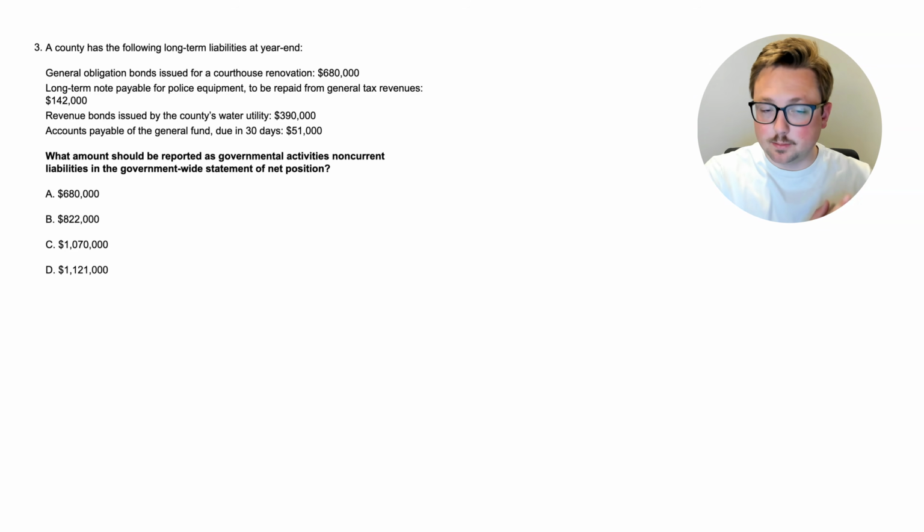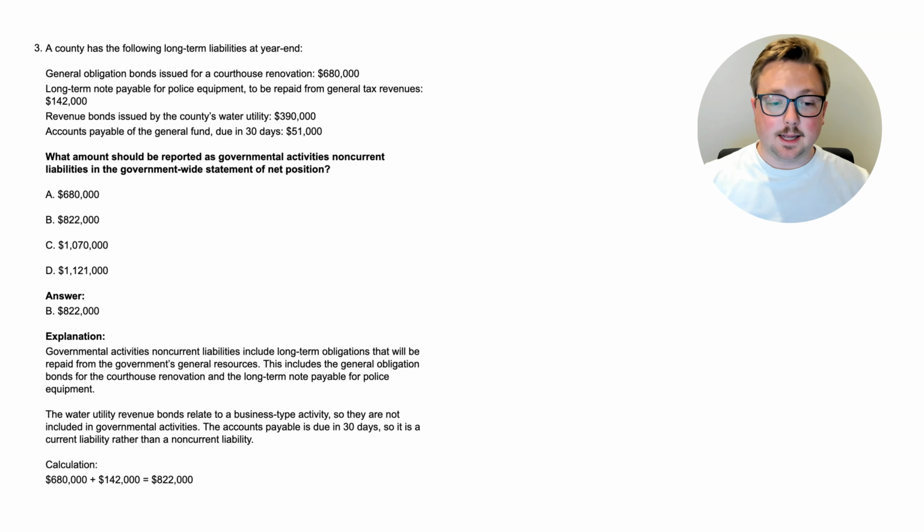So very similar to the previous question, we're just trying to figure out the governmental activities, non-current liabilities. So based on what we learned in the previous question, you probably have an idea of how to do this one. Pause the video and do it, and then come back when you're ready. All right, here we are at the answer, B, $822,000.